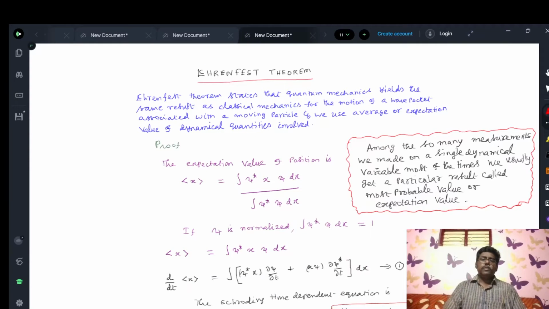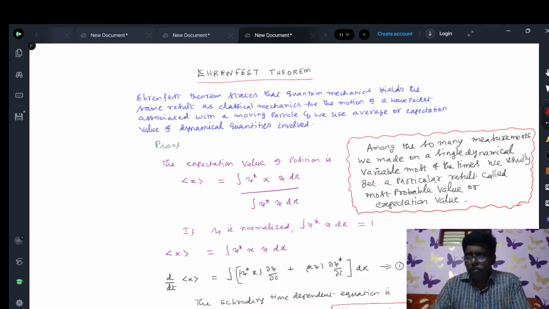In this presentation, we have talked about Ehrenfest theorem. Before entering into this topic, you should know some basic information regarding the dual nature of matter. According to de Broglie, when a particle is in motion, a single wave is associated with the motion of the particle, called de Broglie wave or matter wave.